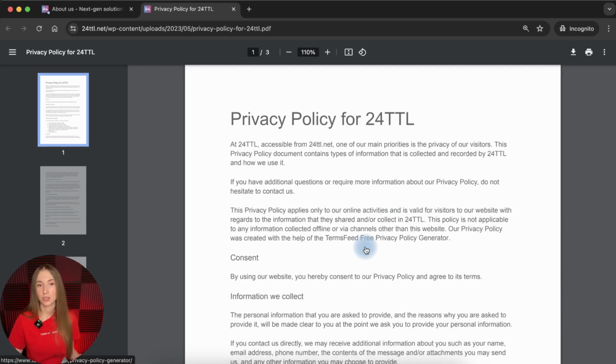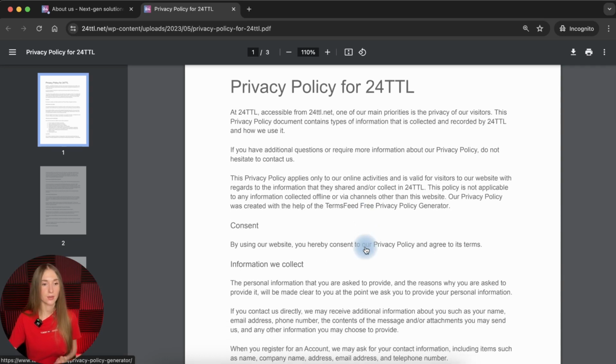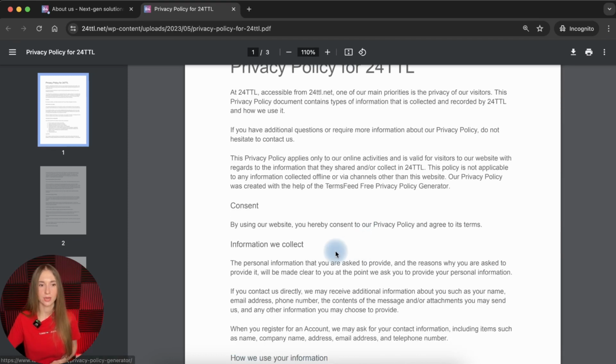So guys, this is actually the end of this privacy policy, and we have clarified all moments which require attention, and I would say this is one of the privacy policies which require a lot of attention. I guess that sometimes it's even better to prepare it from scratch, right? To make it clear, to make it well structured. This is the way that I would suggest doing it, right? To make it from the beginning, from scratch.